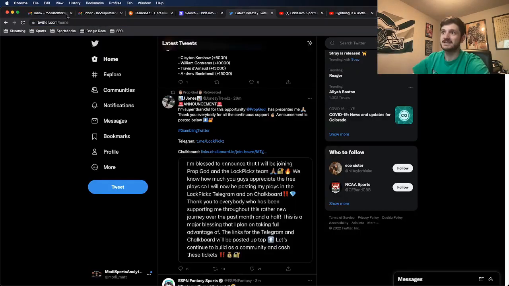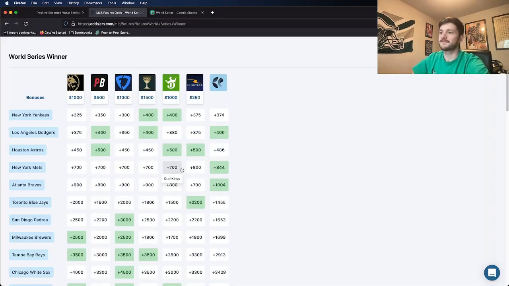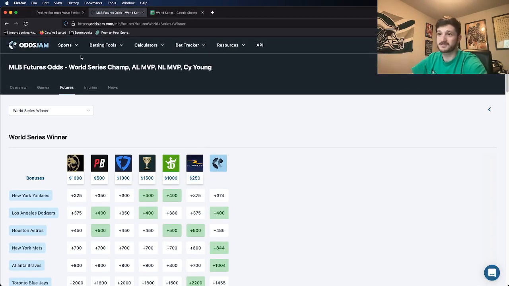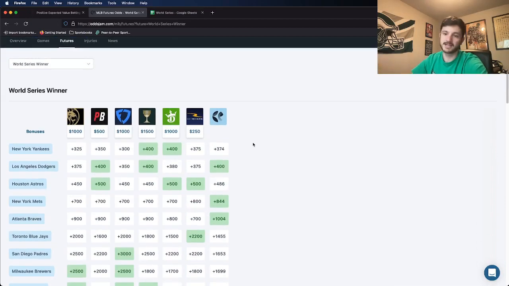But anyway, like I said, we will be talking about futures markets in this one, specifically the MLB. What we have up here are all of the futures odds directly from OddsJam. I'm on oddsjam.com, MLB Futures Odds, World Series champs. Unsurprisingly, we see the Yankees as the biggest favorite with the best odds, the Dodgers a close second, the Astros third, Mets fourth, and so on and so forth.